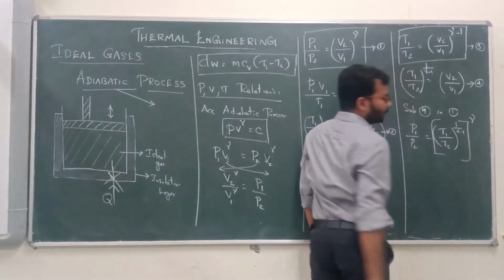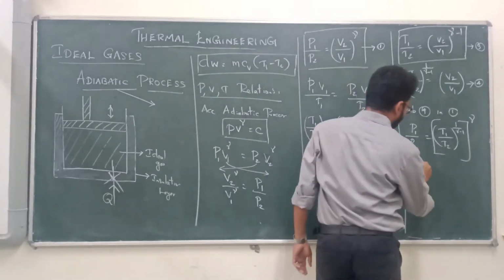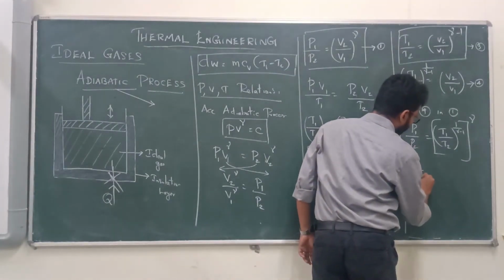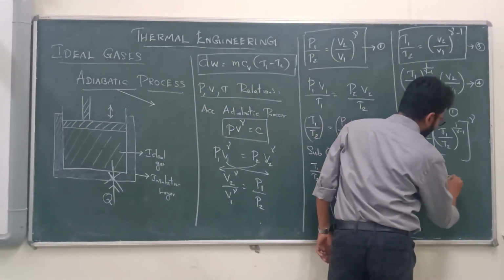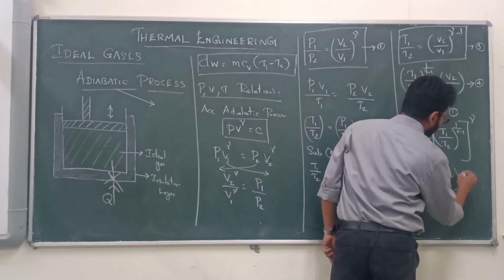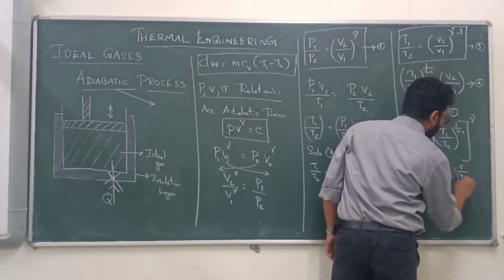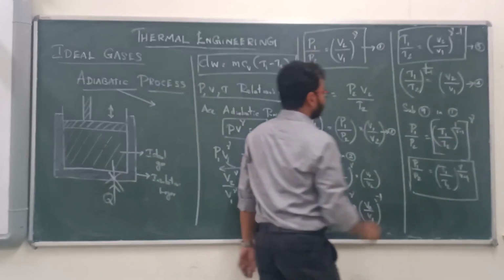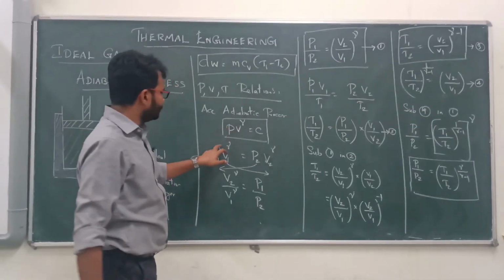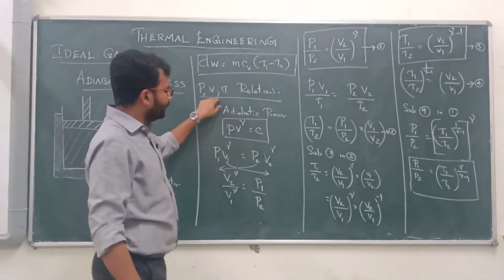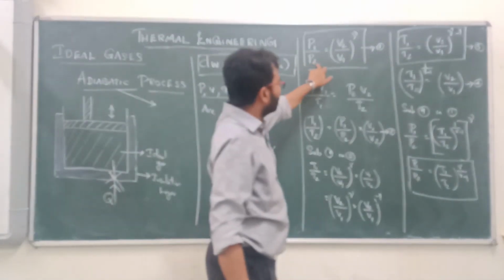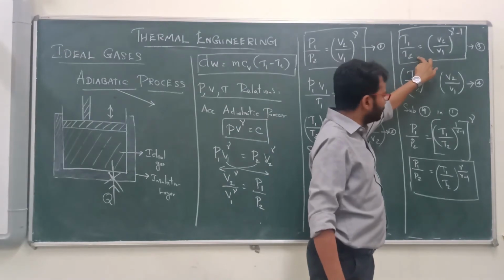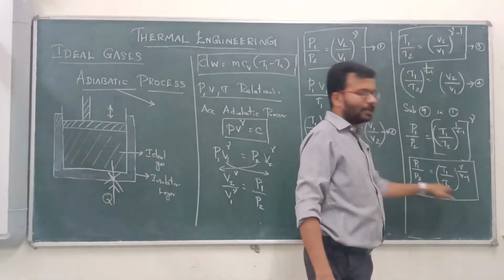So power and power, you just multiply. So P1 by P2 is equal to T1 by T2 to the power gamma by gamma minus 1. So in the PVT relationship, we get 3 relations. One is pressure and volume, another is temperature and volume, and the third is pressure and temperature.